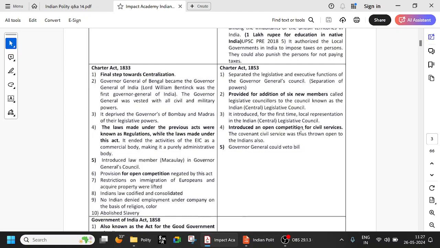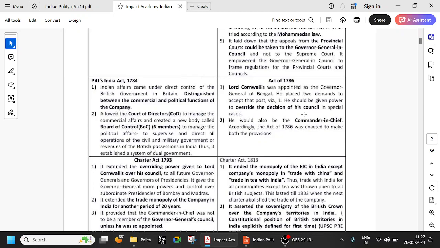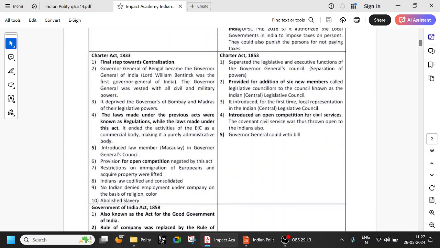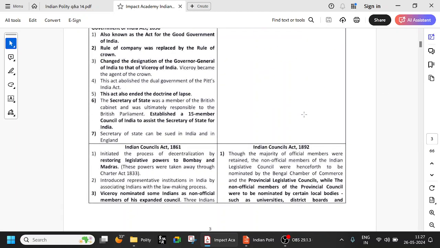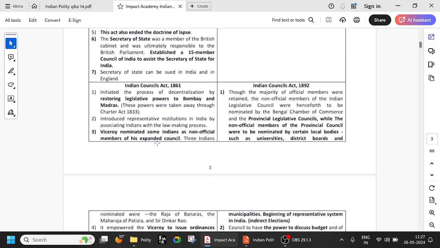And you have provided for six. All this is fine. We are looking at all these. 1858 also is very important. You have Governor General of India changed into Viceroy, and the first Viceroy is Lord Canning. Okay, after the 1857 revolt, the administration has gone directly into the Crown, the British Crown. No more East India Company. Okay, so all that is important.